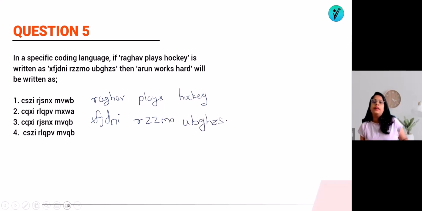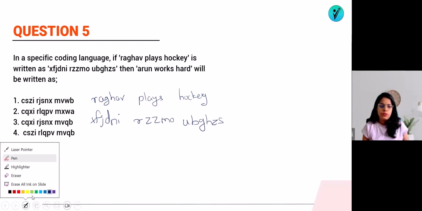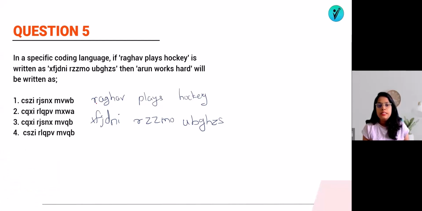So let's try to find out what the logic can be. If you observe properly, in R, X, F, J, D, N, I there is no such logic. If you find out, actually Raghav's code is written here: U, B, G, H, Z, S. How have they coded? Let's see.